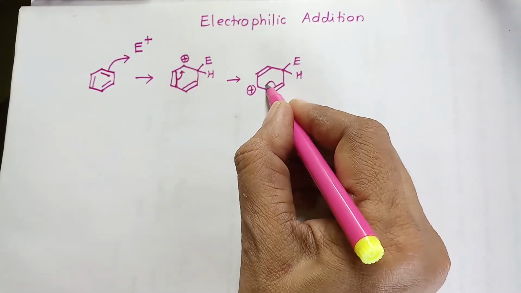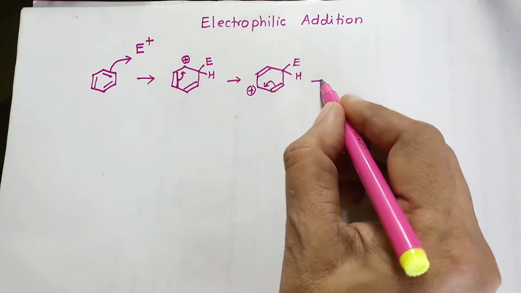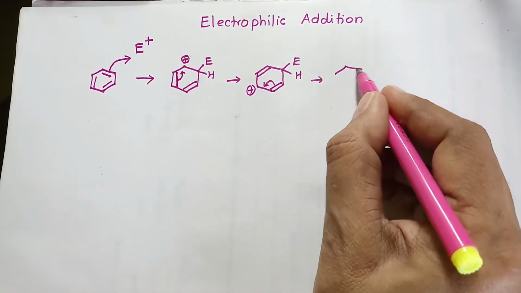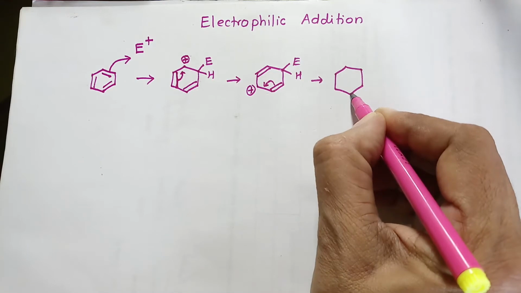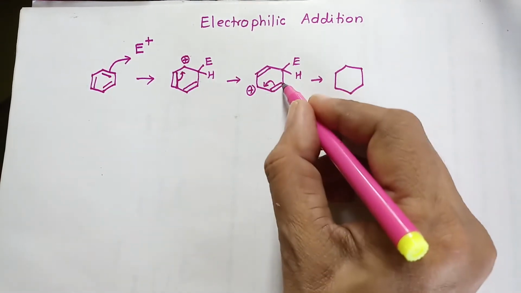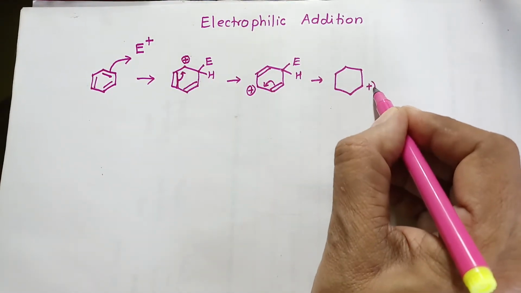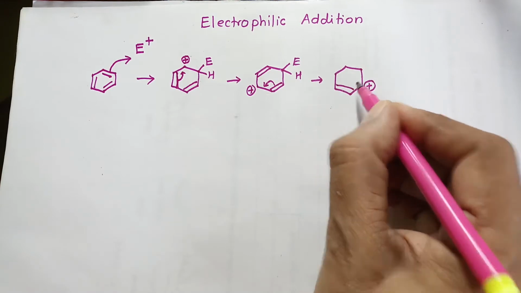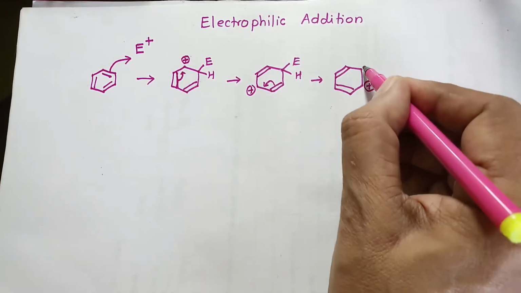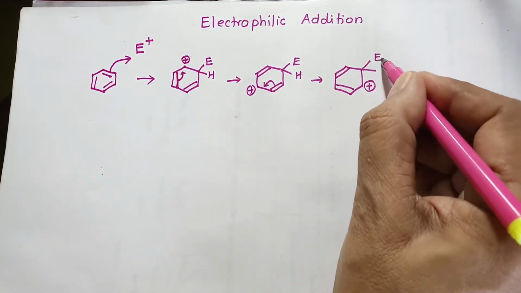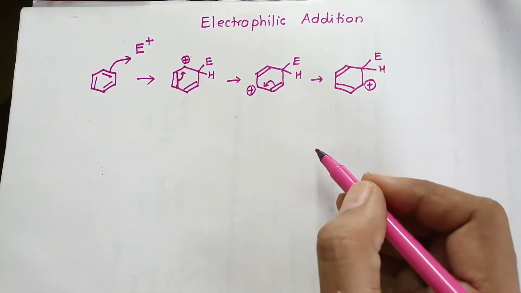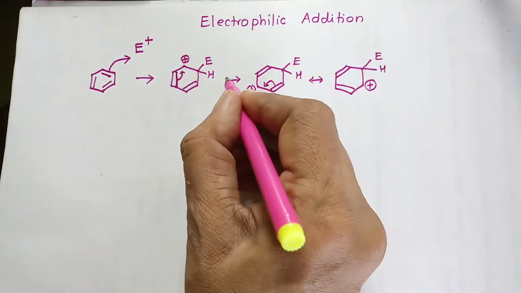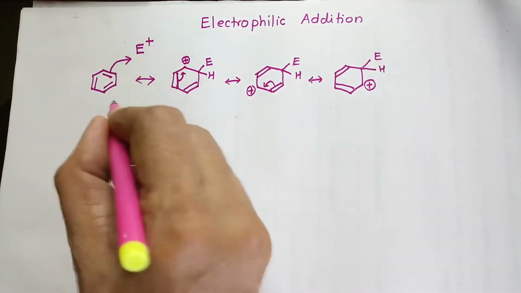Similarly, when this pi electron pair is shifted over here, that will give rise to another canonical structure or resonating structure where this carbon now will have the positive charge. There will be a bond formation between the two here, and this is the previous structure.